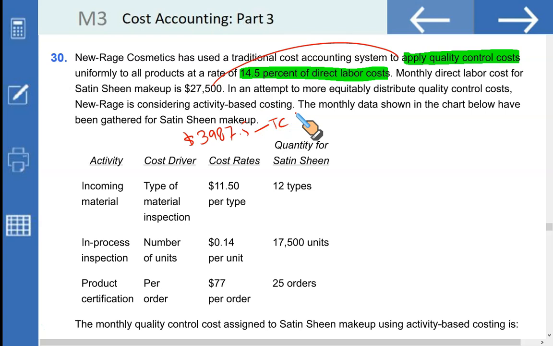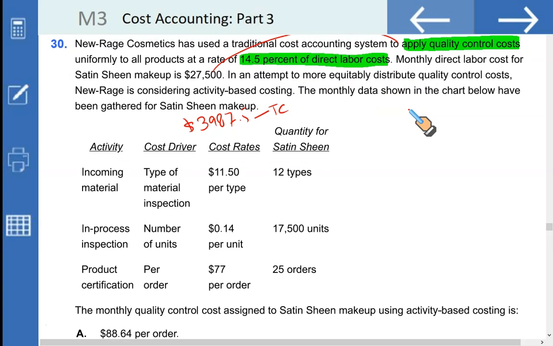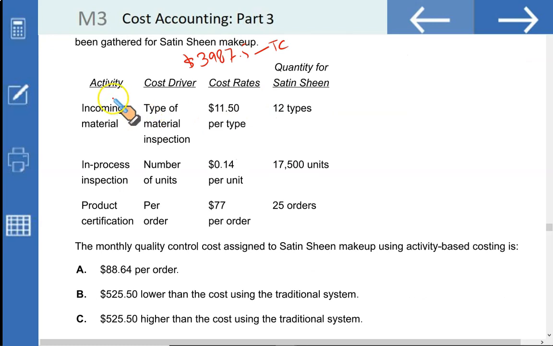Now, in an attempt to more equitably distribute quality control costs, New Rage is considering activity-based costing. The monthly data shown in the chart below have been gathered for satin sheen makeup. This is the activity, incoming materials, the activity cost pool. Type of material inspection, this is the driver.